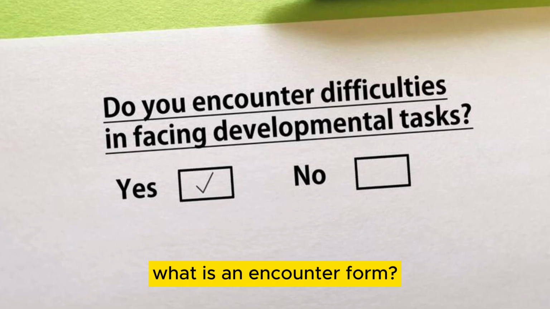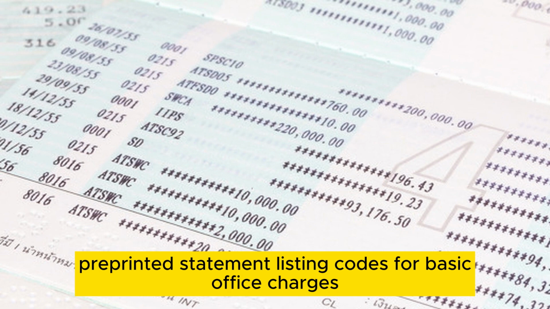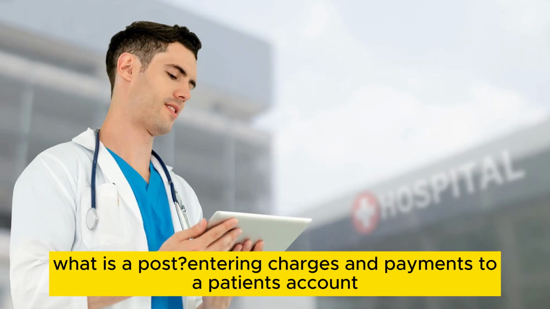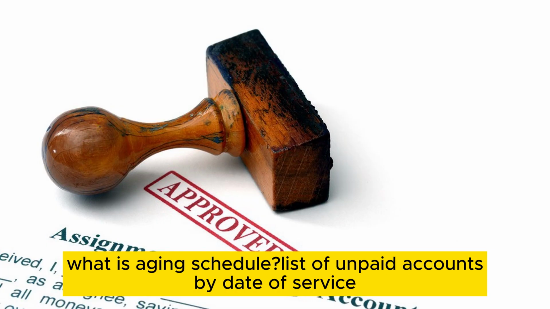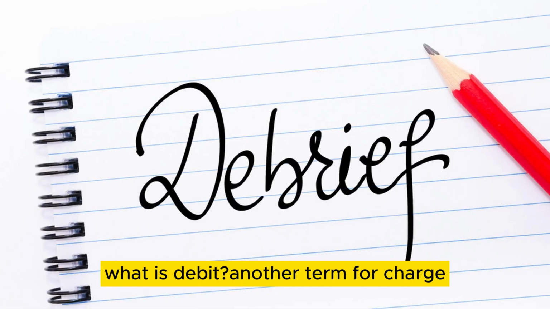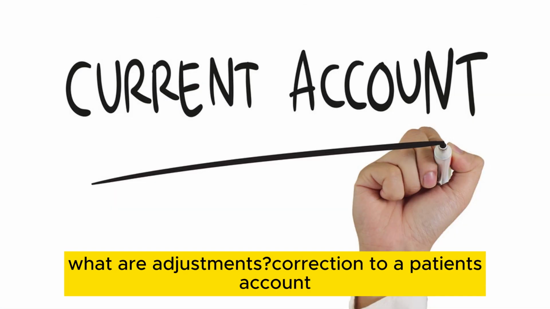What is an encounter form? Pre-printed statement listing codes for basic office charges. What is a post? Entering charges and payments to a patient's account. What is an aging schedule? List of unpaid accounts by date of service. What is a debit? Another term for charge. What are adjustments? Correction to a patient's account.